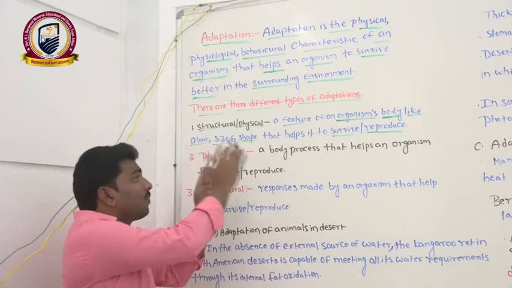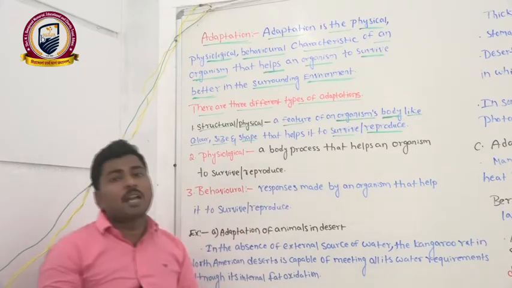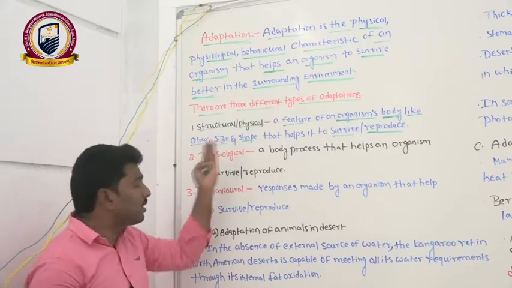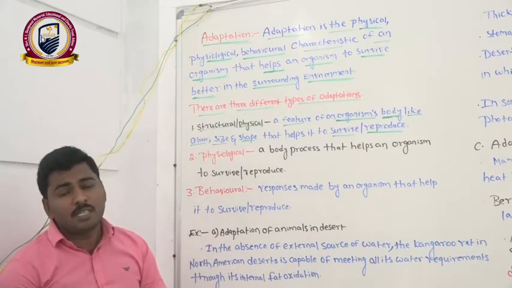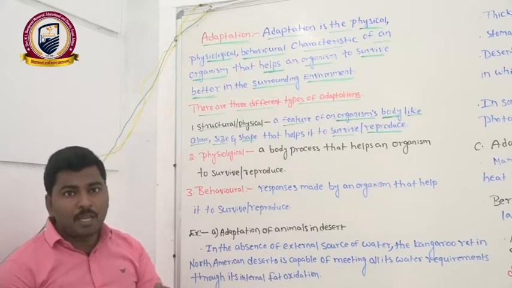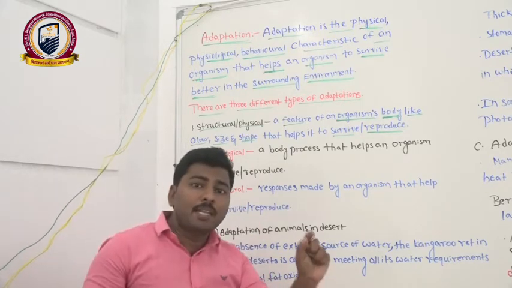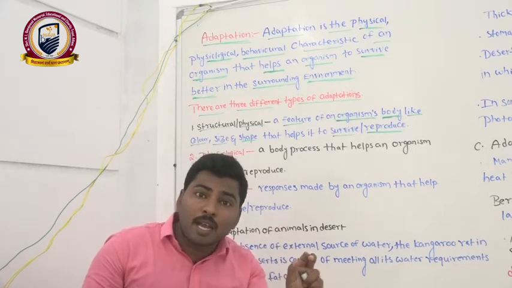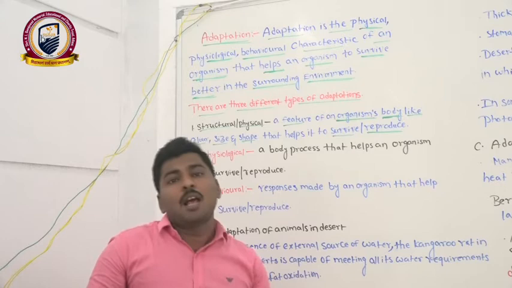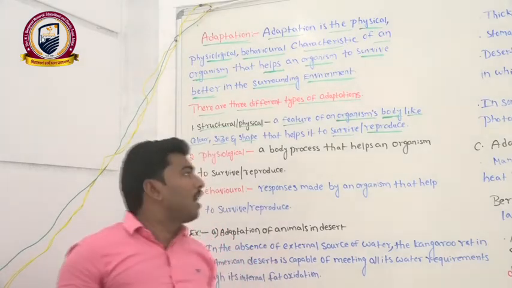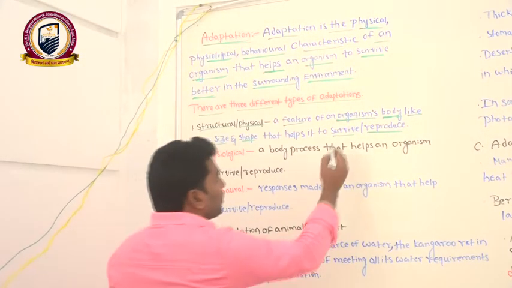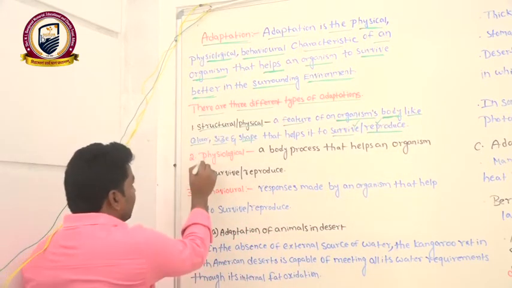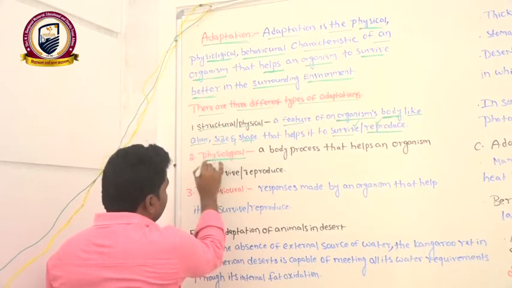It means that we see physical changes in the organism's body. Physical changes may be a color change, a size change, or a shape change that we notice in the organism's body. Whatever physical changes take place in the organism's body, those changes are helpful for the organism to survive better in its habitat, for the purpose of survival and reproduction. Clear?